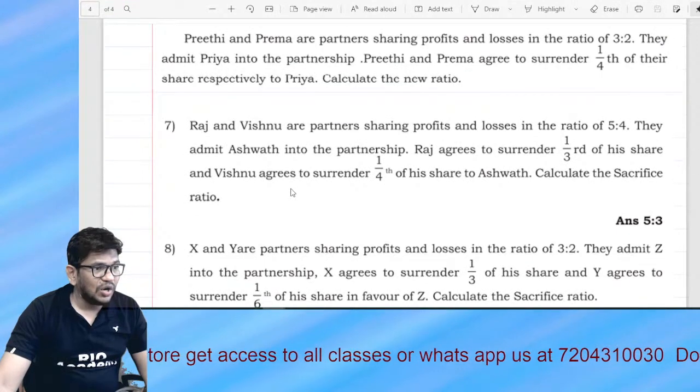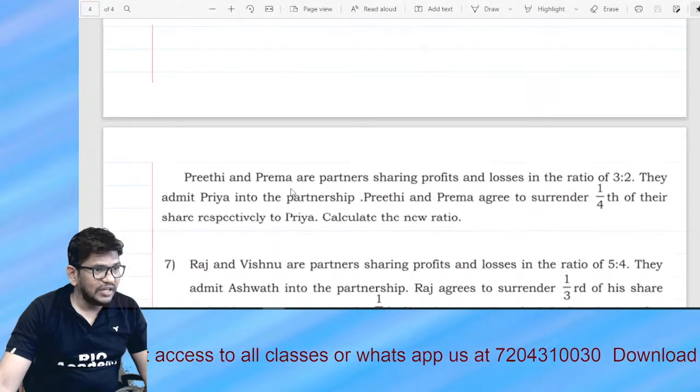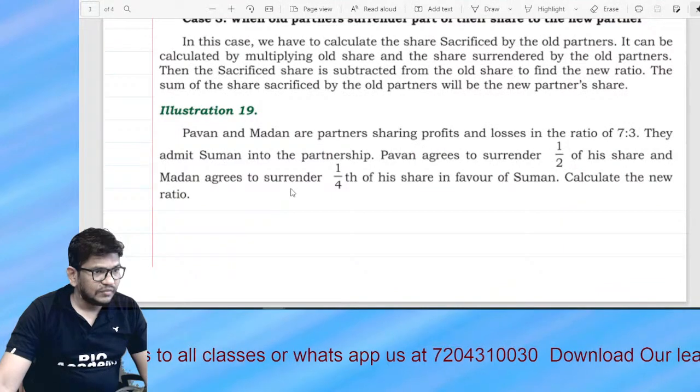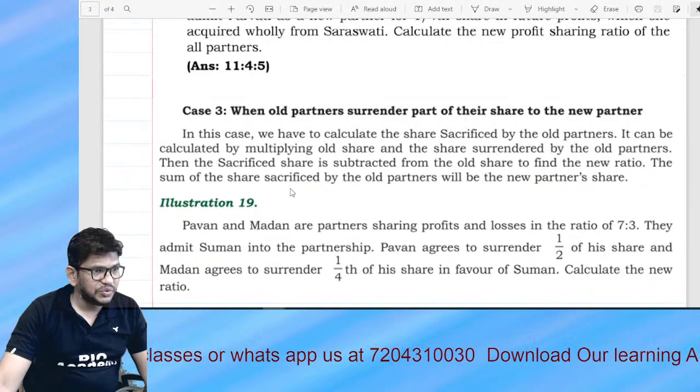Sacrifice ratio, because all we have different ratios, right? Accordingly we have to solve. When old ratio, new ratio are given.